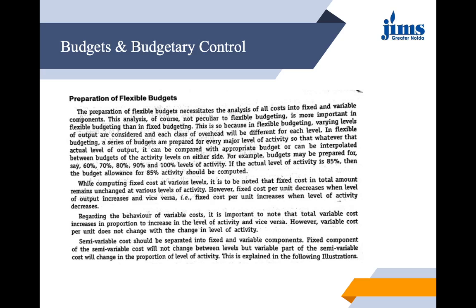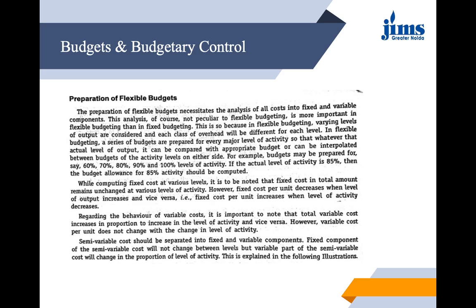This can be explained with an example. Budgets can be prepared for different capacity levels, like 60% capacity. Here 60% capacity means that if a machine can produce 10 units, instead of 10 we are just producing 6 units on that machine. Okay, so it is 60%, 70% capacity. So if the actual level of activity is 85%, then the budget allowance should be computed accordingly.